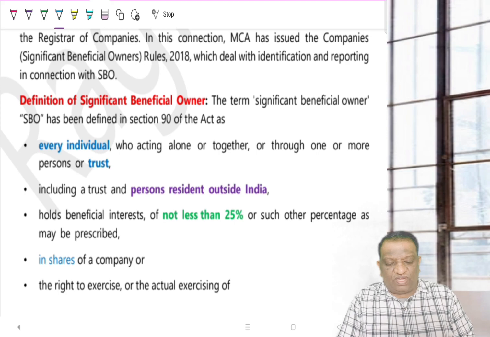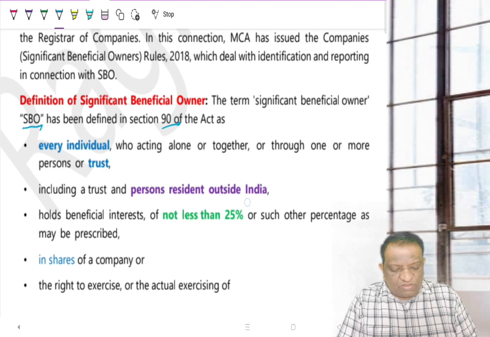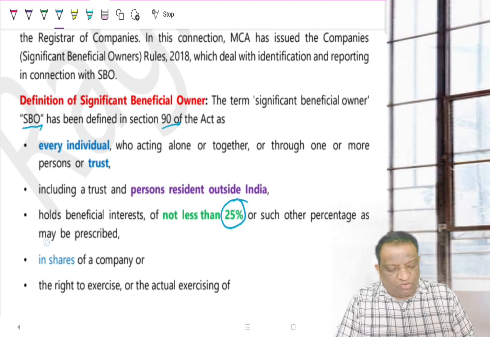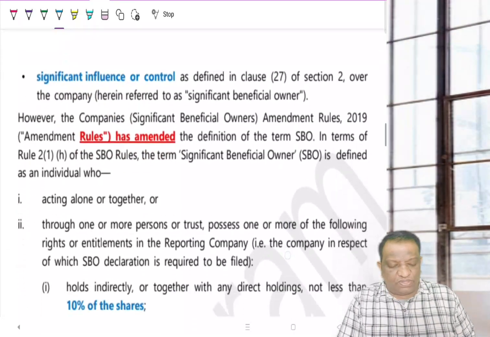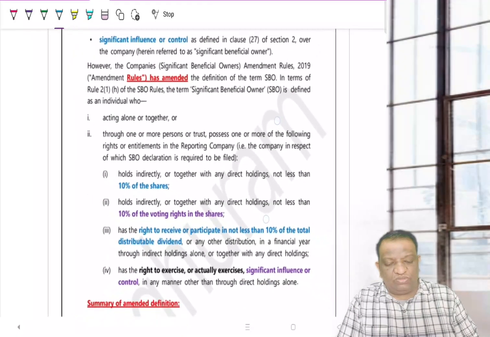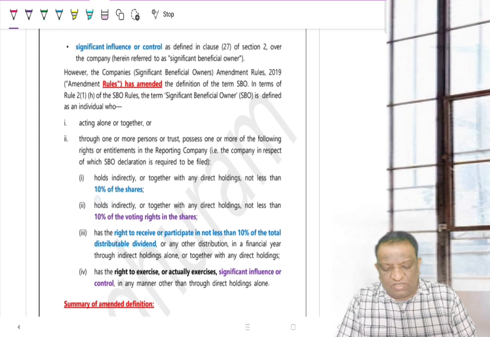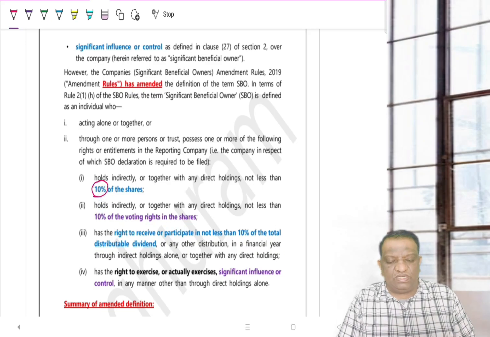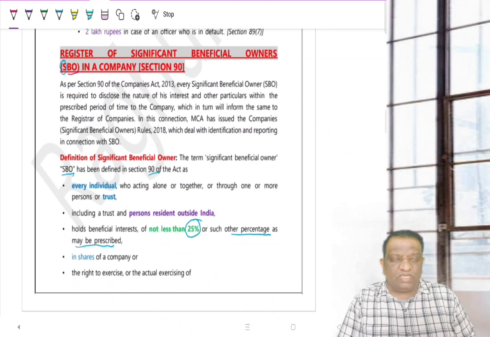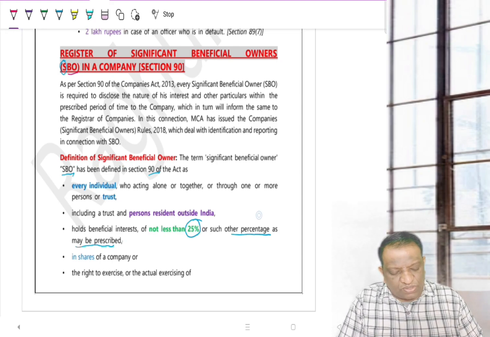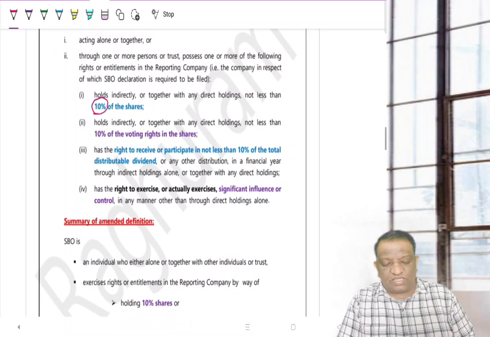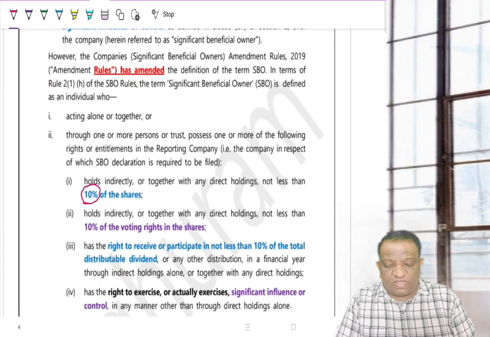Now, though it has been defined who is an SBO in section 90, and it talks about 25%, there is also any other percentage which may be prescribed. Since the rules prescribe 10%, from your exam perspective, don't remember the 25%; this 10% is what you ultimately have to remember. Since the Act said either 25% or any other percentage, and they have specified 10% in the rules, this 10% will become dominating. So whenever you read it for the examination, remember this, because this is an amended one.